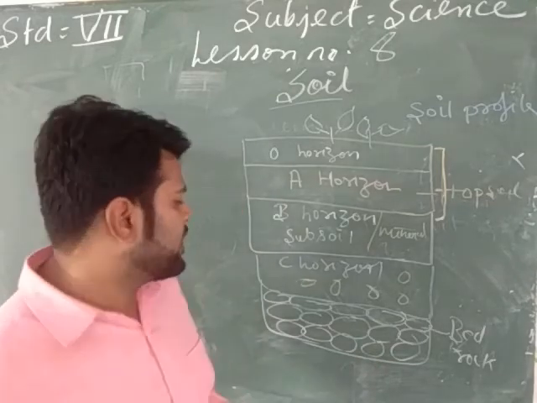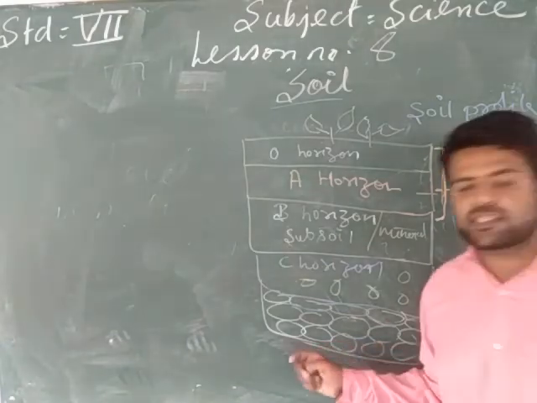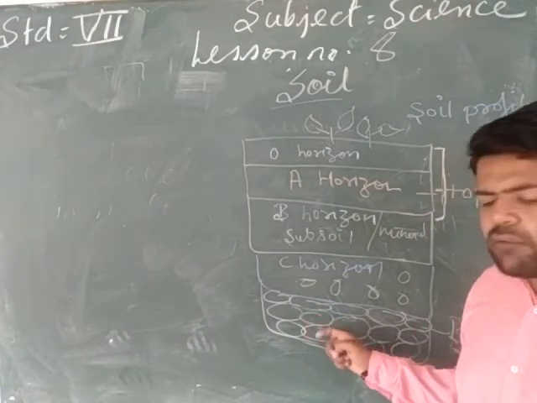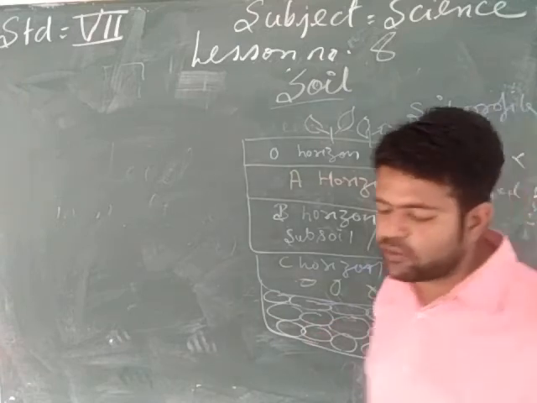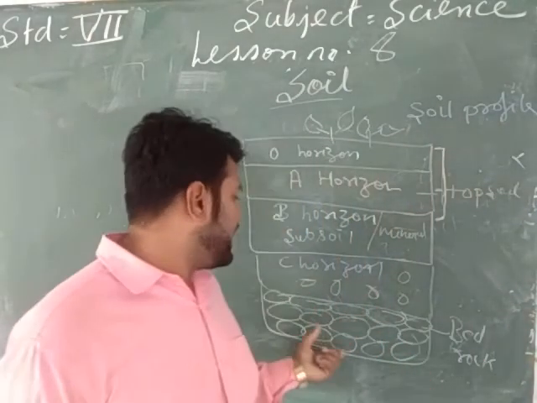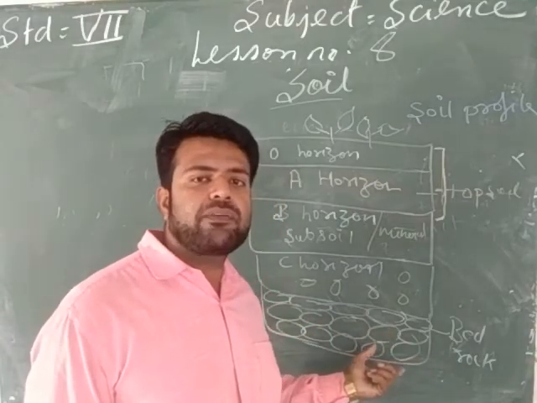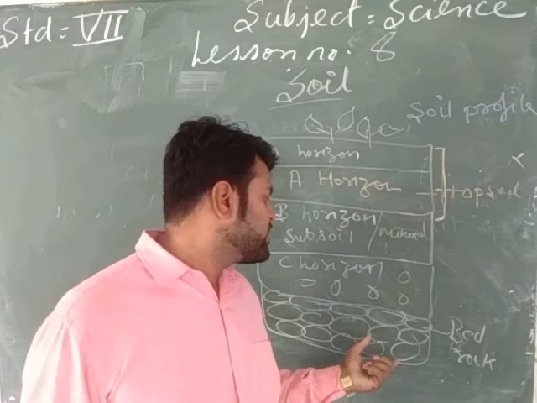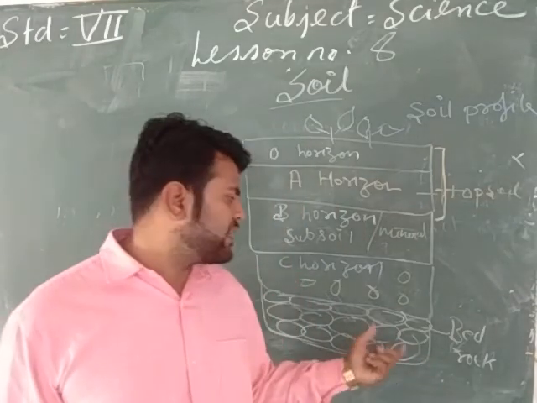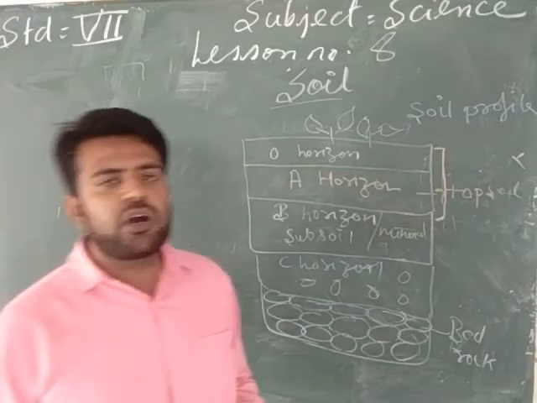Next, my dear beta, the last layer of the soil is bedrock. Why is this called bedrock? It is called bedrock because it has a bed-like structure which is completely made of rock. A thick layer of bed-like structure completely made of rocks, and that is why it is called bedrock, and it is responsible for the composition of soil.